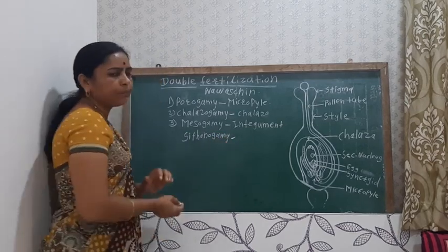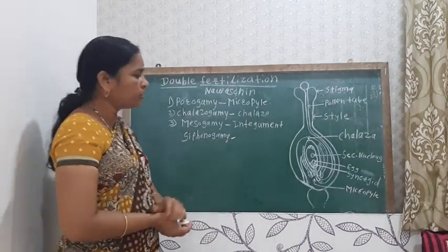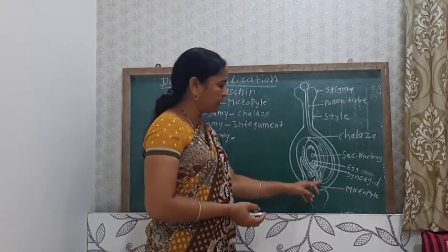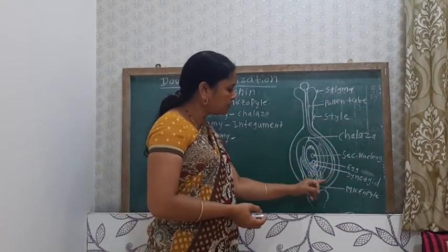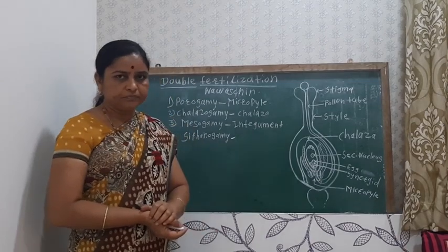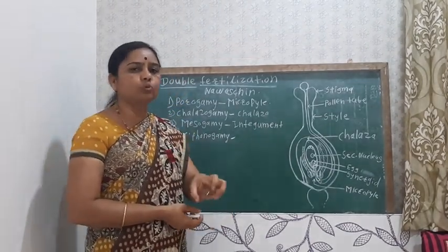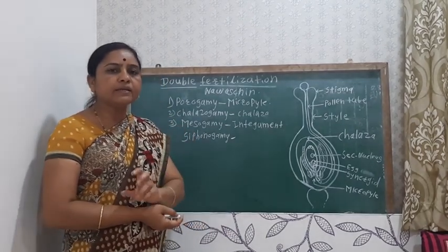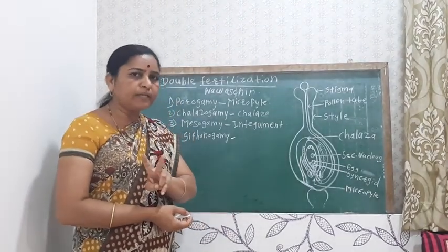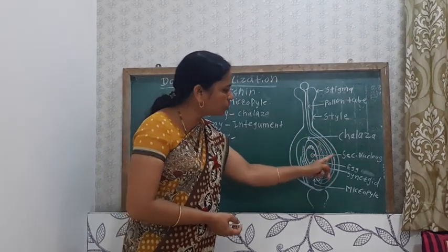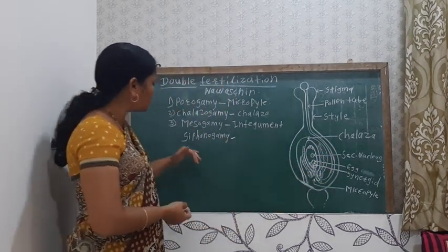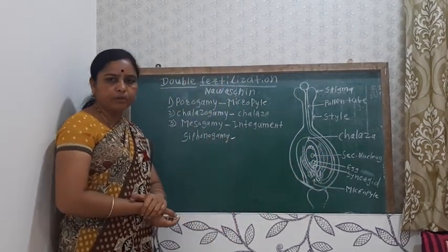What is meant by siphonogamy? When the two non-motile male gametes are carried by the hollow tube, that is known as siphonogamy. Siphon means tube, and gamy refers to gametes. Two non-motile male gametes carried through the pollen tube is known as siphonogamy.